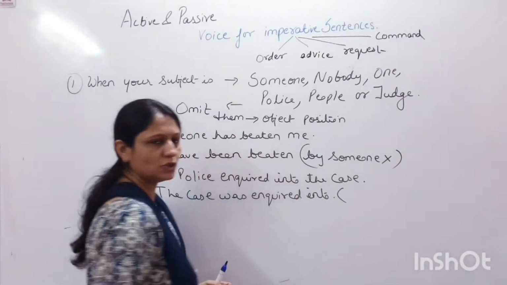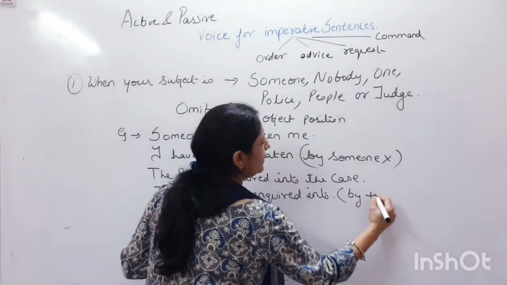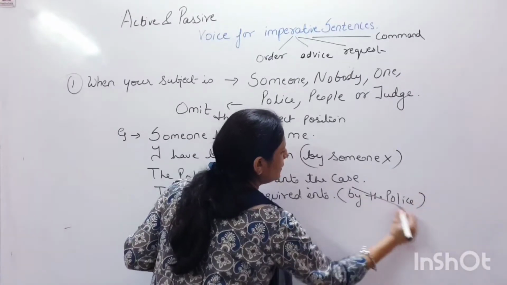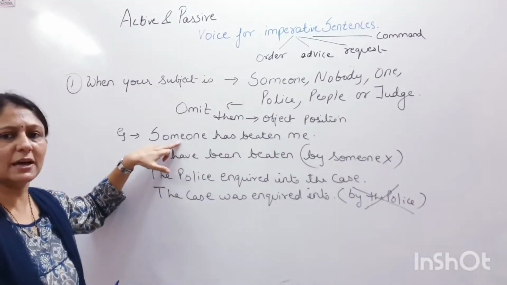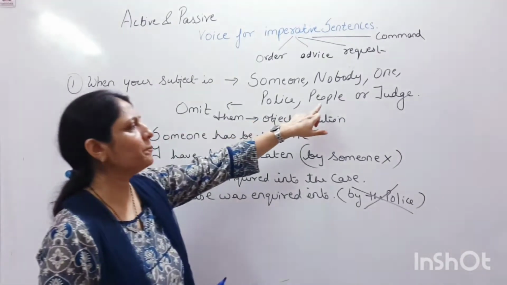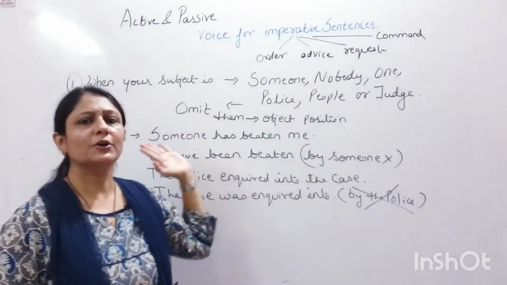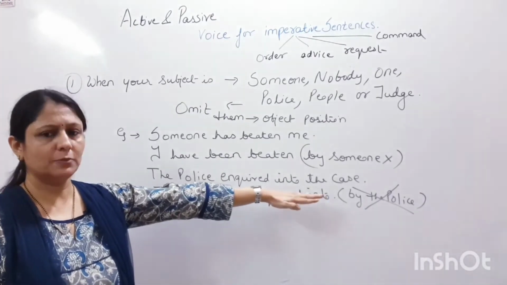Now again I can stop the sentence over here and this phrase by the police can be omitted. So did you understand? When the subject is someone, police, people, judge, nobody or someone, you can omit it when they come into the object position.